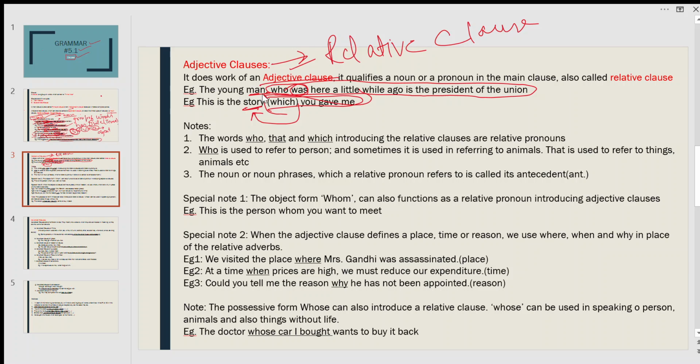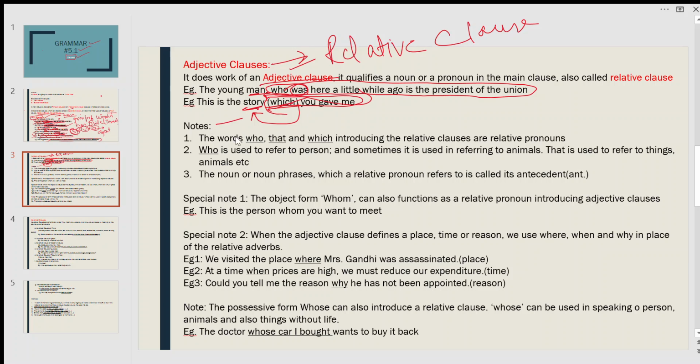And this which is optional. It can be omitted, and the sentence will be intact. There will be no change in the sentence if you omit this which. This is the story that you gave me, which you gave me, you gave me. These are all the same.